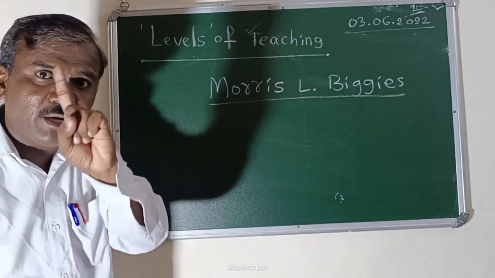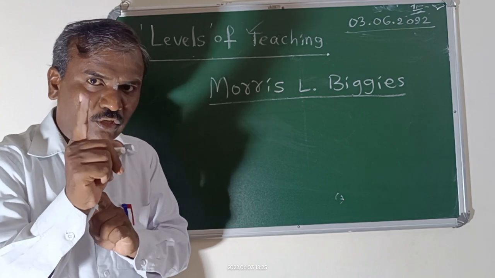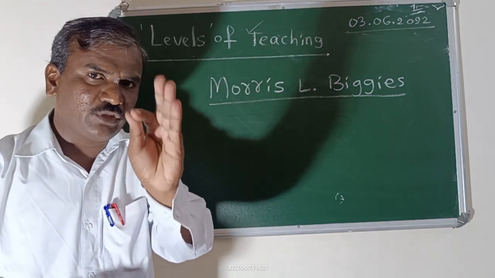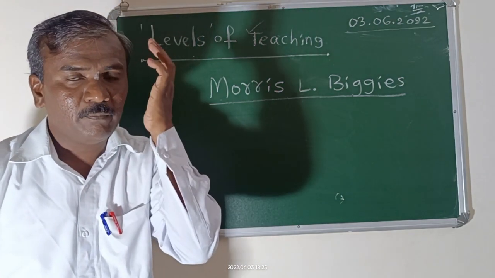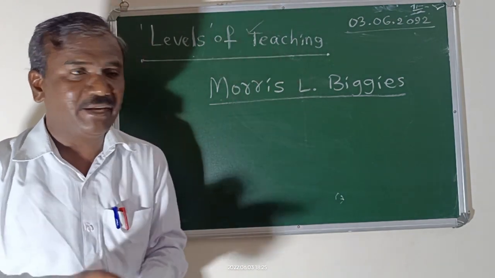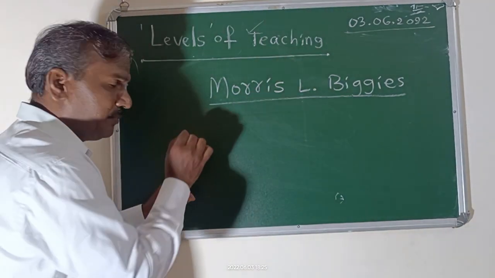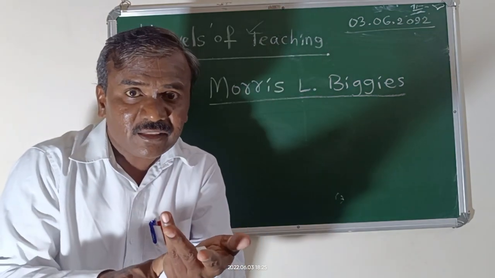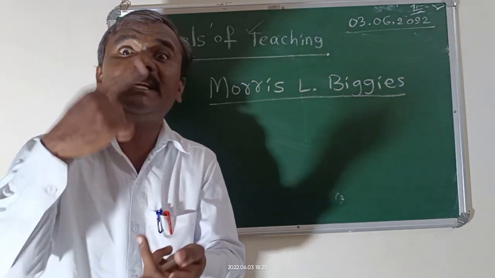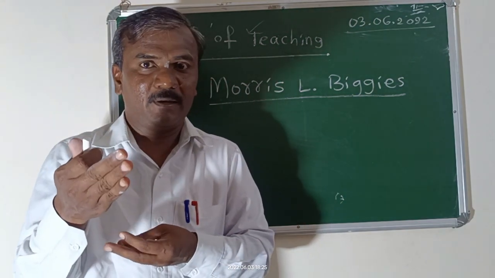he has written one book. Please remember, they are going to ask our questions. See, those questions are very easy. Just understand the concept. Just put the concept in your mind. Morris L. Biggie has written one book. The name of the book is Learning Theories for Teachers.